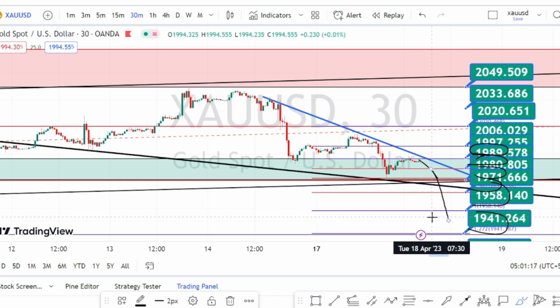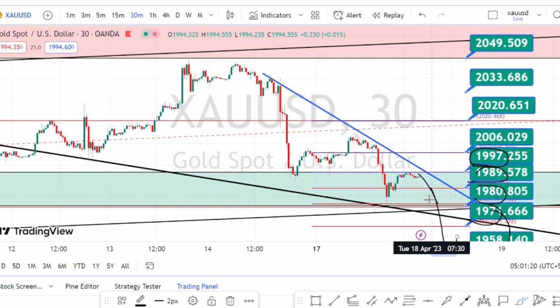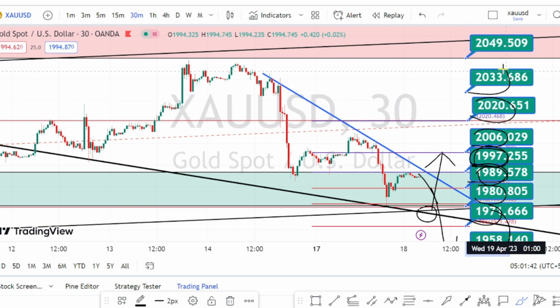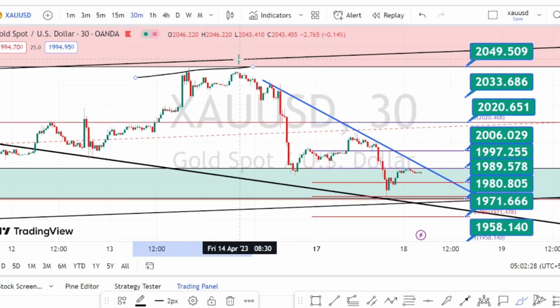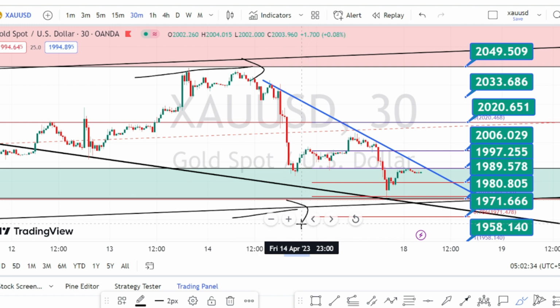And if the price action takes support on the hourly time frame trend line or the support line and bounces back on the bullish side retracement, the immediate resistance is going to be around 1989, and once this resistance level is reached, the next levels of resistance are going to be around 1997, 2006, 2020, 2033 and 2050.